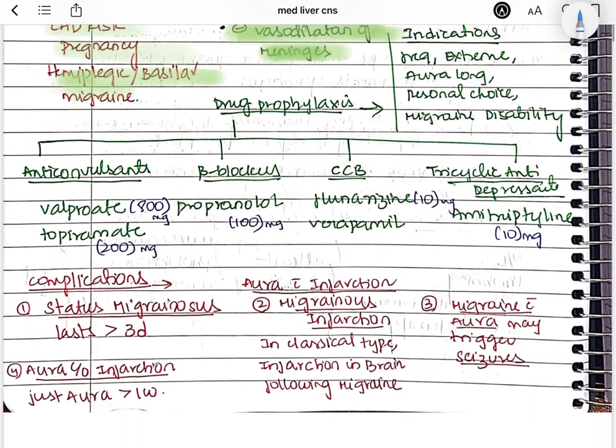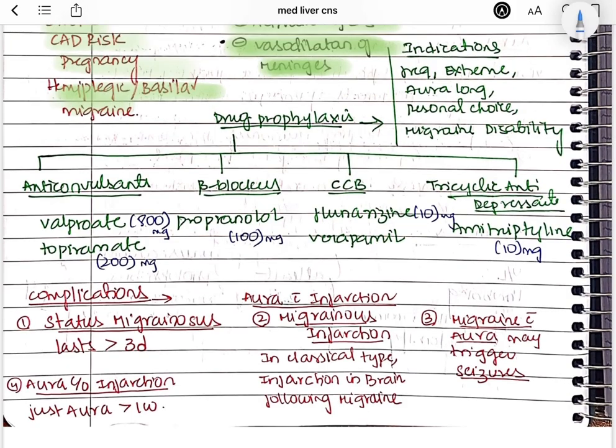Now let us talk about drug prophylaxis to prevent further attacks of migraine. Drug prophylaxis is indicated when there are more frequent migraine attacks or more extreme migraine attacks, aura for a long time, if the patient is willing to take drug prophylaxis, and also if it is causing migraine disability. In all these conditions, you can give them drug prophylaxis. So what will you give? You are going to give them ABCDs. A for anticonvulsants, B for beta blockers, C for calcium channel blockers, and D for antidepressants, tricyclic antidepressants.